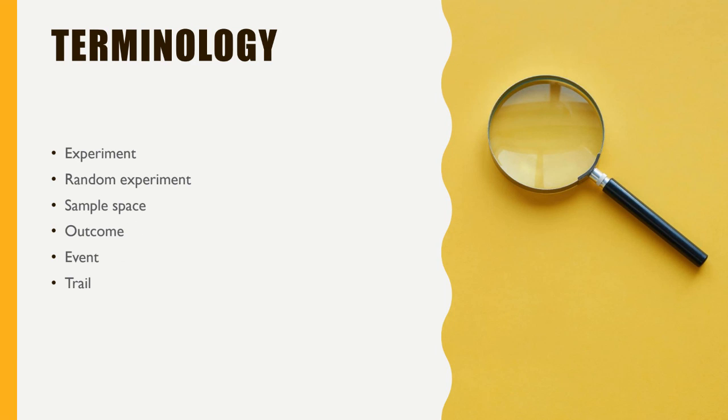Okay, so let's go to the next slide. Let's understand some terminology. It is very important for us to use this terminology because sometimes we get confused, so it's better to know it. What is an experiment? An experiment is an operation which we do with definite results. If we perform something and we know we have some well-defined results, for example the die: if you throw a die, you definitely get one of the 6 results. So we call it an experiment.